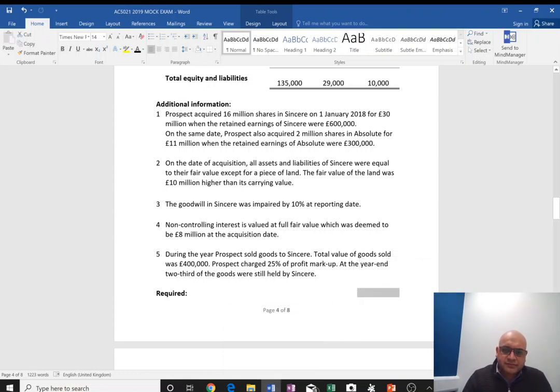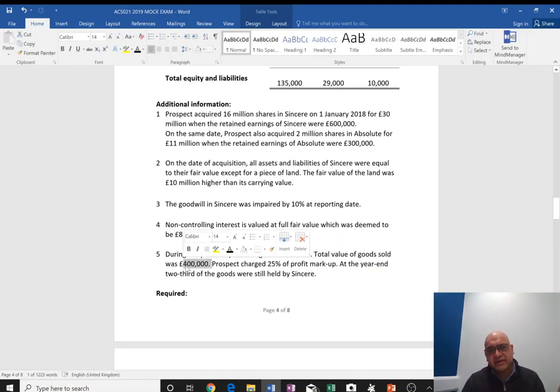So let's work it out. The total value of the goods sold was 400,000. The profit charged on that was 25% markup. So markup is when you charge profit on cost of the goods. So this 400,000 is not the cost of the goods, it's the selling price. Okay, so when we apply 25% to 400,000, we can't divide it by 100 to find the value. We need to divide it by 100 plus 25. We assume 100 is the cost, plus we add profit on top, so 125. And then we'll apply the 2/3 to that. Okay, so let's do that.